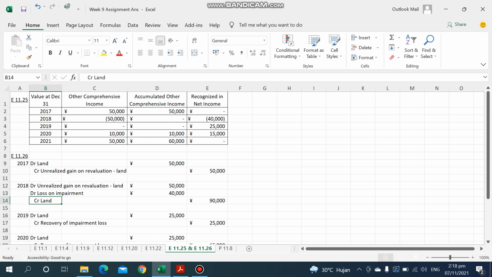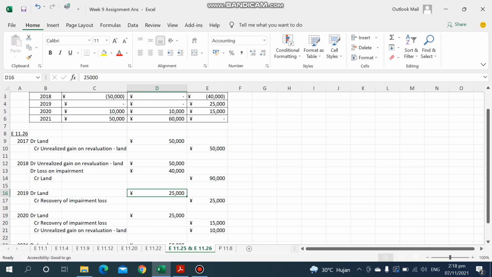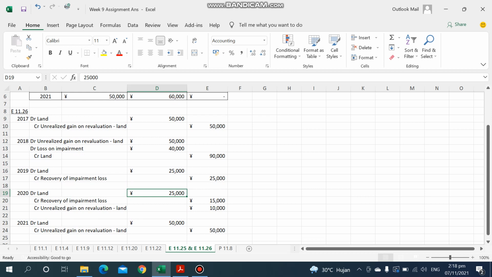And then in 2019, the amount is increased by 25,000. First of all, we need to recover from the impairment first. So it will be debit land, credit recovery of impairment loss, 25,000. And then in 2020, it is increased again by 25,000. Remember, we will first spend the recovery from the impairment loss. The remaining amount is 15,000, and then the rest will again be the unrealized gain on revaluation. So debit land 25,000, and then in 2021 it is just the usual revaluation: debit land, credit unrealized gain on revaluation, 50,000.